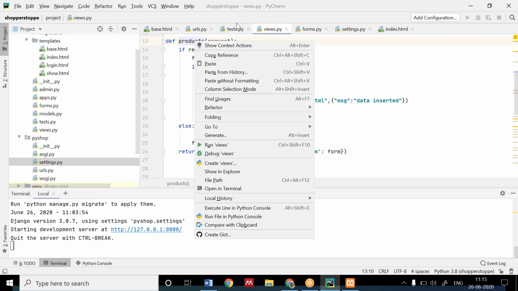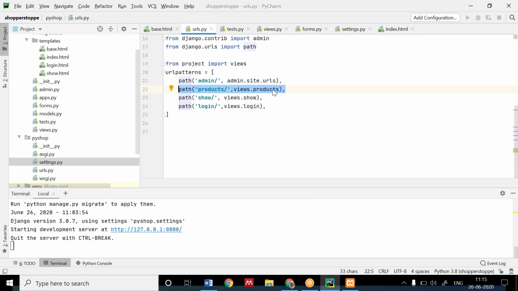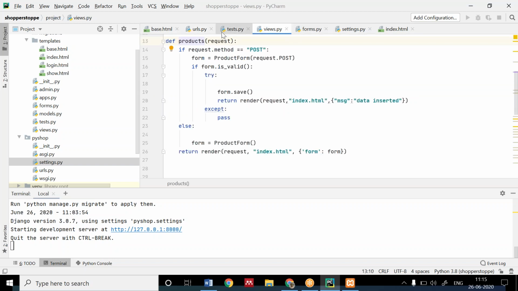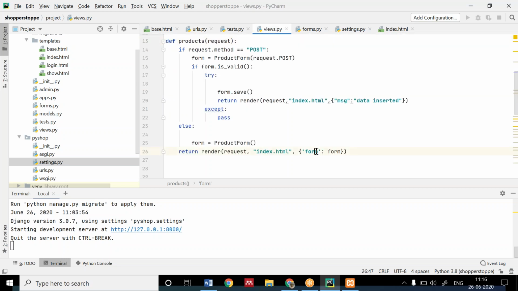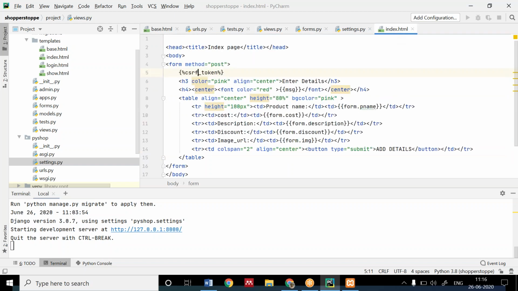See that you have the URL linked to this product, the new function which we have created. The error can be here also. You haven't defined the right view. If you have defined it, see that you have passed the value like form and form, as I'm using this form variable here. So check for that also.